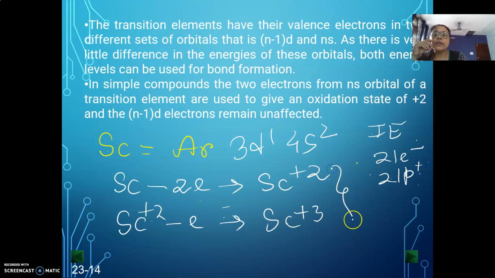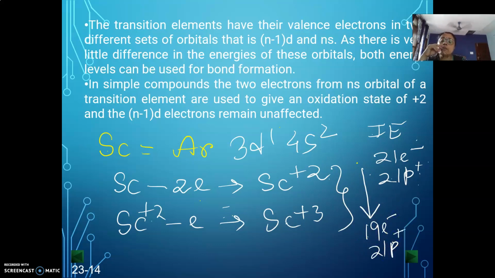But unfortunately, going from scandium +2 to +3 requires a higher amount of energy, as now the number of electrons is 19, but the number of protons is still 21. Since you have to wait for some time, this will be stable for a certain time.